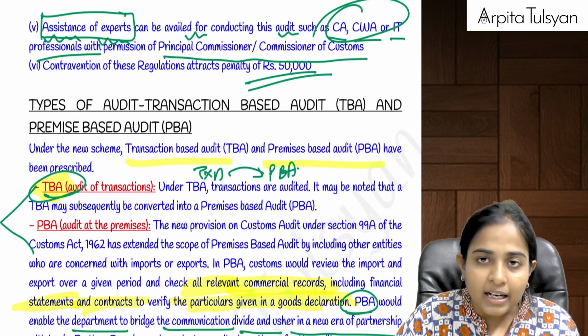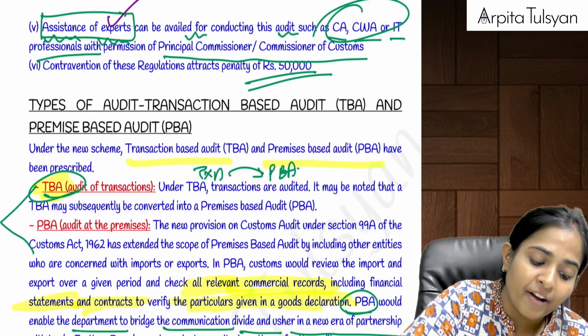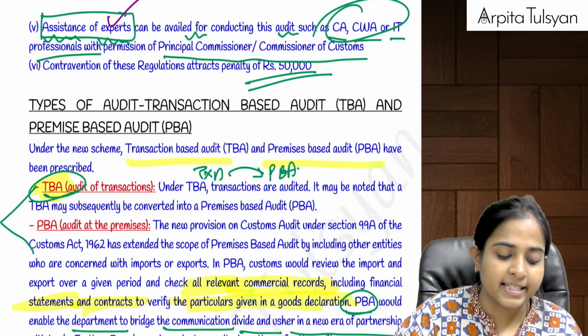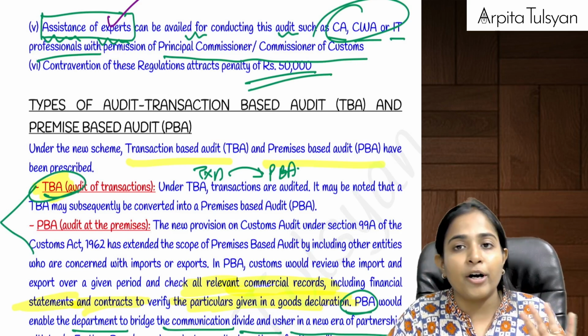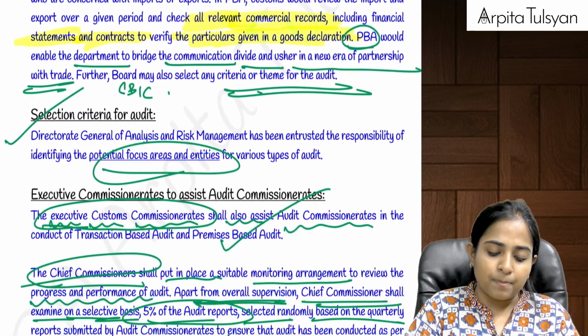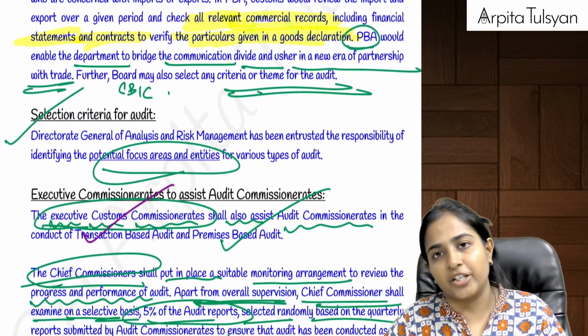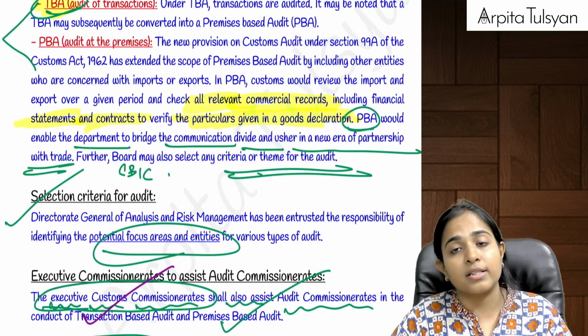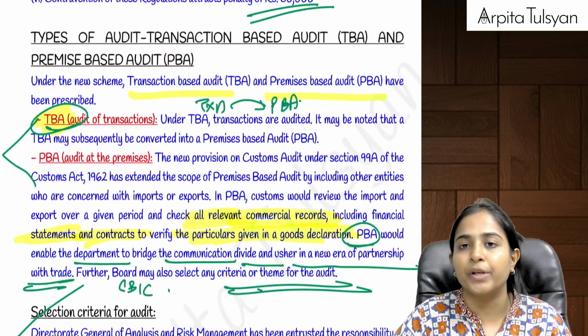And this audit commissionerate can take the help of experts like CA, ICWA, IT professionals, etc. But otherwise, CA, CWA does not have any other role here in customs. Plus, the executive custom commissionerates shall also assist the audit commissionerates for the purpose of doing the audit.